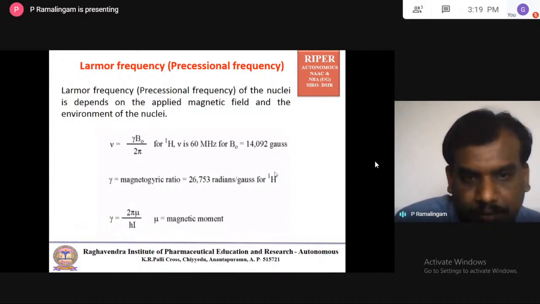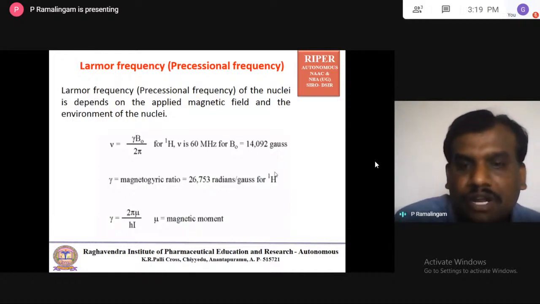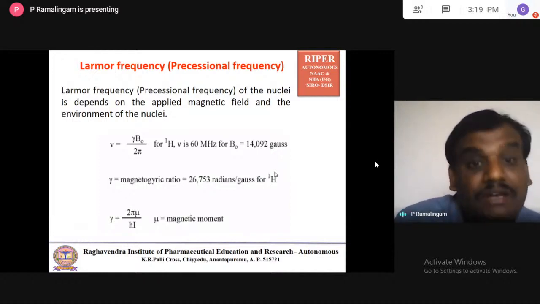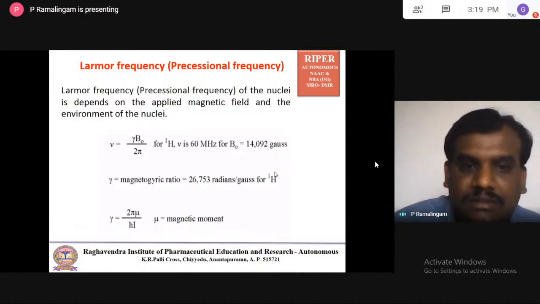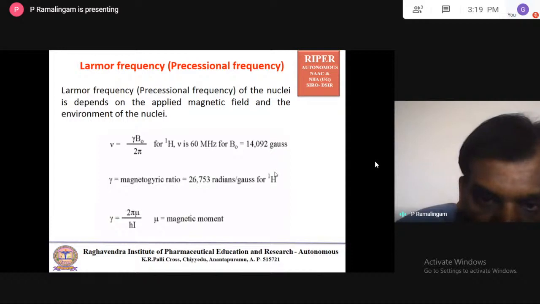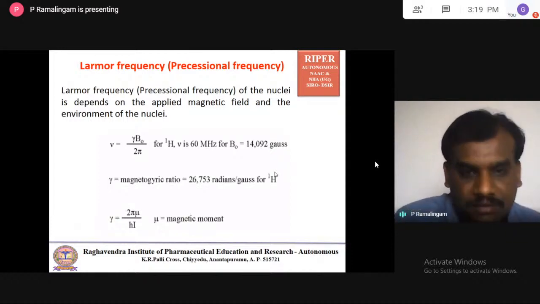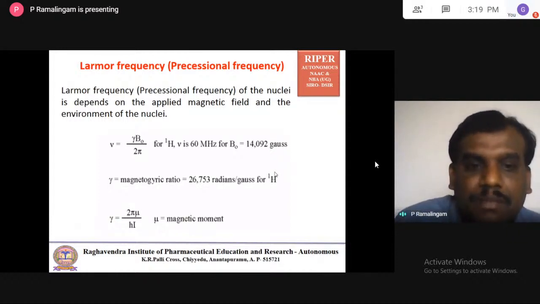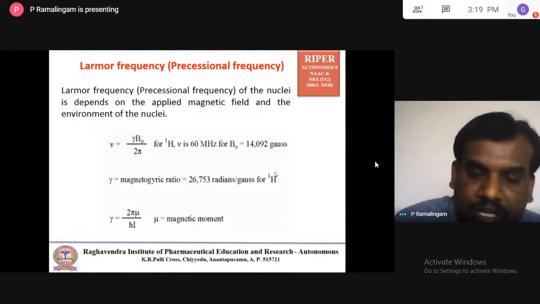For example, if the frequency is 60 megahertz, the external magnetic field should be 14,092 Gauss. Why I mention this is to understand the units: the external magnetic field unit is Gauss, and the unit for the radio frequency used in NMR is megahertz.